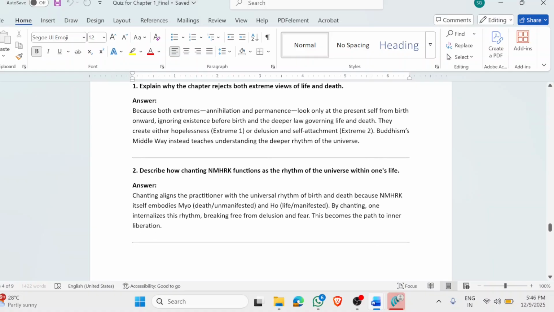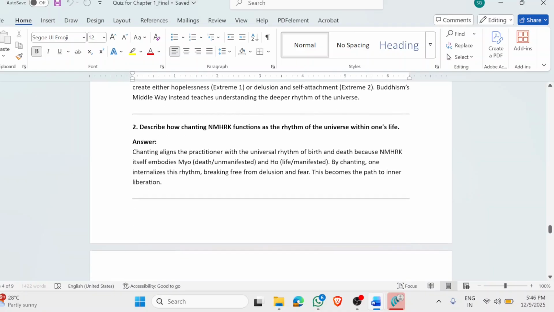Describe how chanting Nam-myoho-renge-kyo functions as a rhythm of the universe within one's life. So when we chant, ultimately we are acknowledging the rhythm of the universe. Chanting aligns the practitioner with the universal rhythm of birth and death, because Nam-myoho-renge-kyo itself embodies Myo and Ho. And by chanting, one internalizes this rhythm, breaking free from delusion and fear. This becomes a path to inner liberation. So we need to really internalize it. And when we chant, we ultimately get into the rhythm.